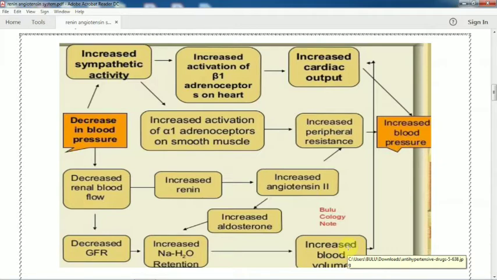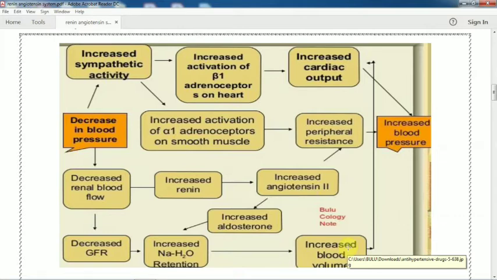The last reason is increased blood volume. With increased blood volume, there is increased sodium and potassium retention, that means they remain in the blood and cannot be excreted out from the body. So what is the reason? Increased aldosterone secretion. How does aldosterone get secreted? Under the influence of angiotensin 2.